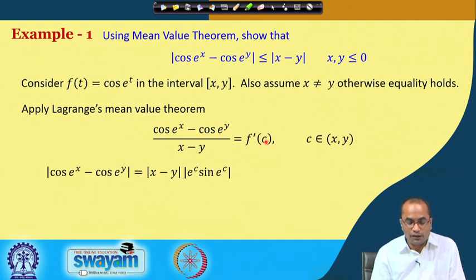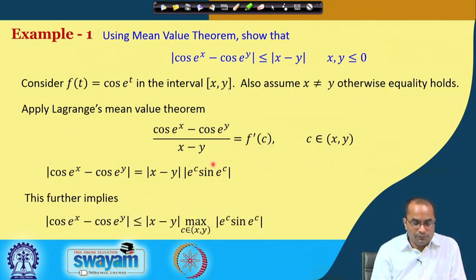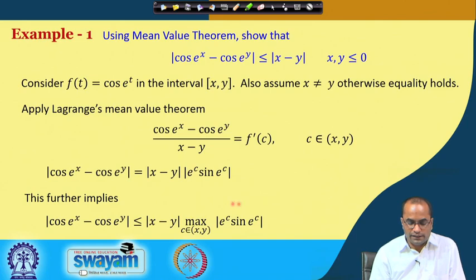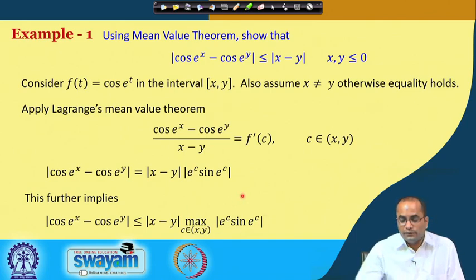Okay, now this implies, if we take the maximum value of this expression here, c varies from x to y. We take c from x to y, we take the maximum value of this, and note that c belongs to the open interval (x, y). So, it is basically a negative number; c is less than 0, because x and y both are less than or equal to 0, and therefore c will be strictly less than 0 in the open interval.